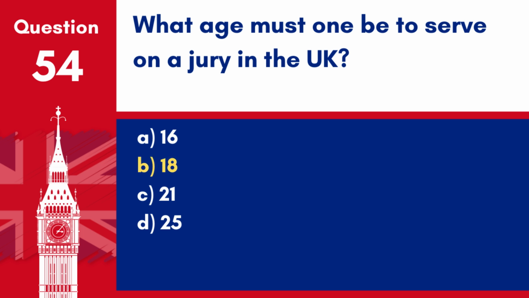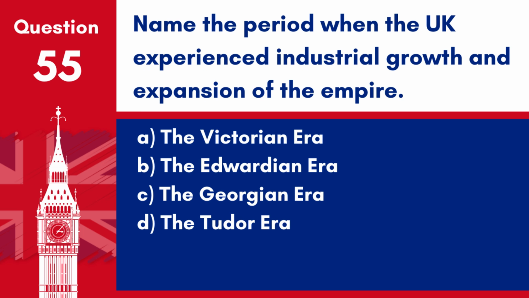Answer: B. 18. In the UK, you must be at least 18 years old to serve on a jury. Question 55. Name the period when the UK experienced industrial growth and expansion of the empire. A. The Victorian era. B. The Edwardian era. C. The Georgian era. D. The Tudor era.